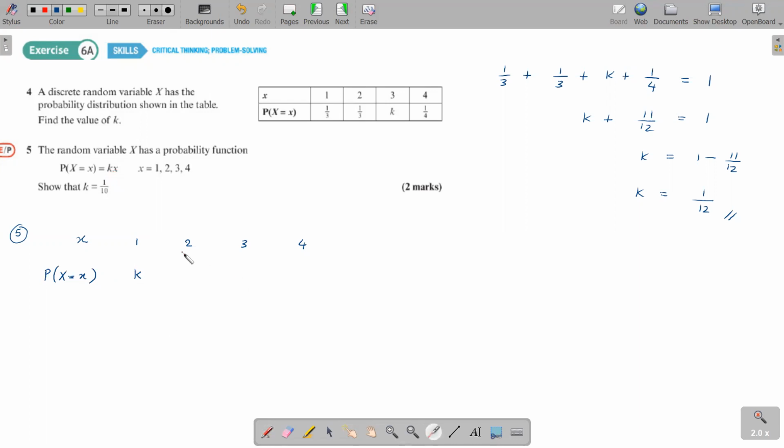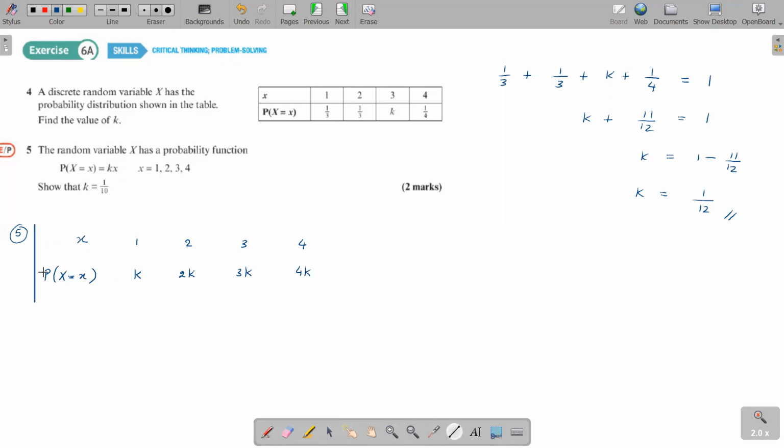When x equals 2, what's the probability? K into 2, which is 2k. And when x equals 3, it is k into 3, which is 3k. When x is 4, it's k into 4. Therefore, this is 4k. Can you see how we build the table?